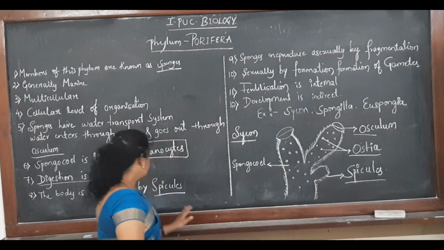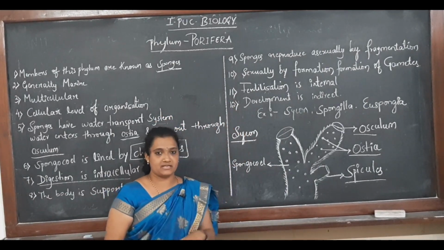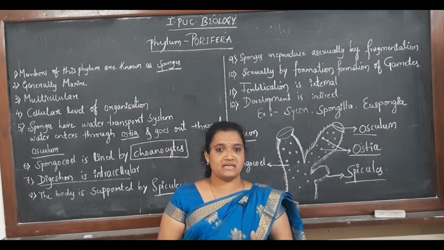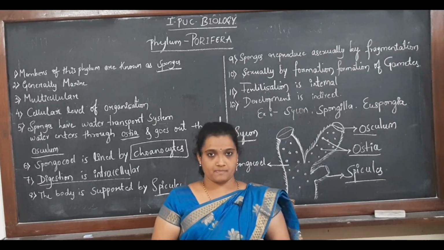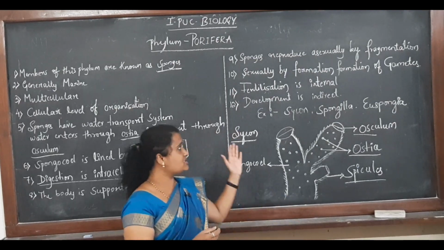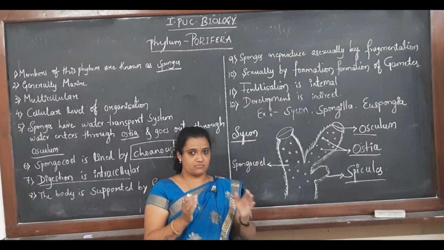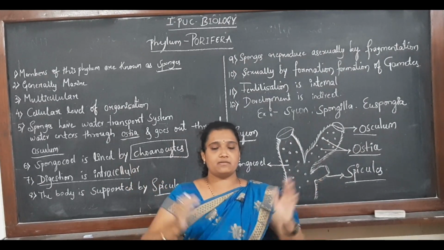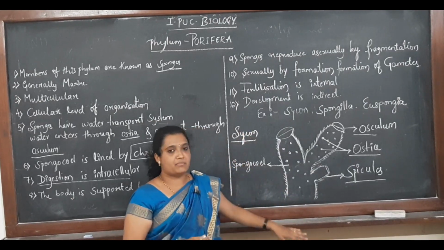Then the sponges reproduce asexually by fragmentation. When we consider the smallest phylum of animals, the sexual parts will not be well developed, so they can have asexual reproduction. Here these sponges reproduce asexually by fragmentation. Fragmentation means whenever the animal is cut into many parts, each part will develop into a new individual. That process we say is fragmentation.